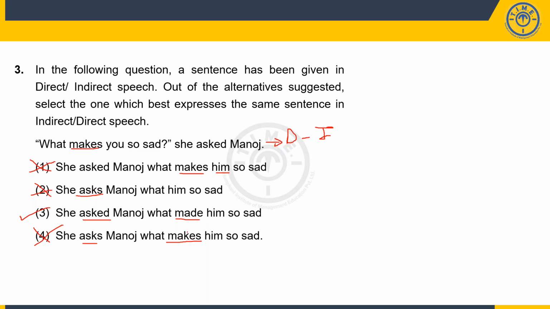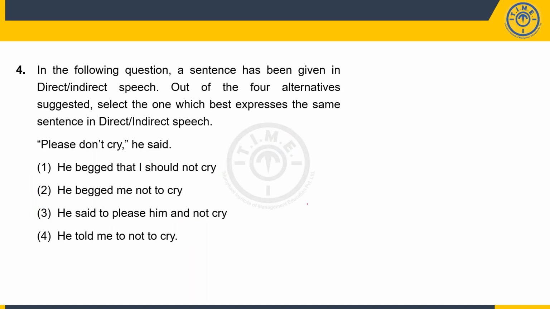All right, guys. I hope this makes sense. Option number 3 is correct. Now let's try the fourth question. Please don't cry, he said. Again, so this is in direct speech. I have to convert it into the indirect form. So he begged that I should not cry.